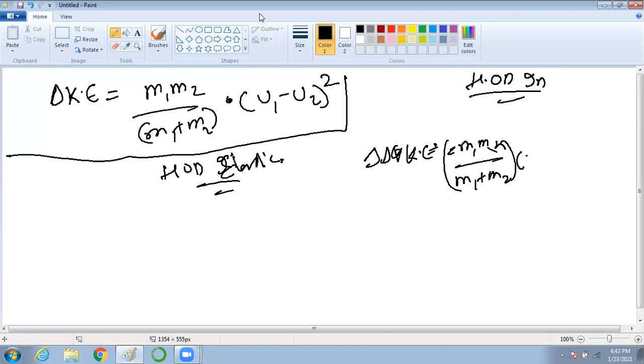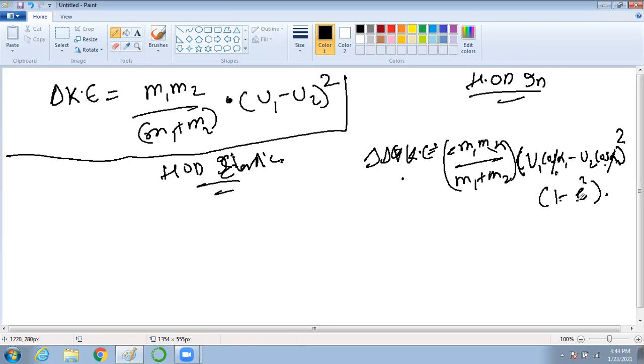One minute. Somebody, can you mute yourself? See, this is for loss of kinetic energy only. For the oblique collision it becomes M1 M2 by M1 plus M2 into U1 cos alpha 1 minus U2 cos alpha 2 whole square into 1 minus E square. Whenever head on is there, your alpha 1, alpha 2, beta 1, beta 2 are 0. So cos alpha 1 becomes 1, cos alpha 2 becomes 1.